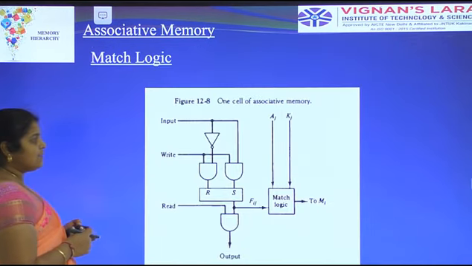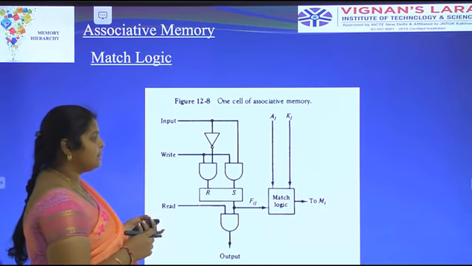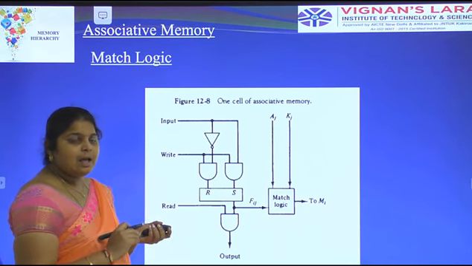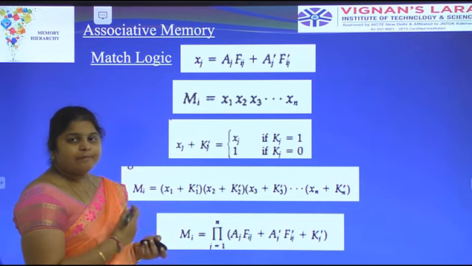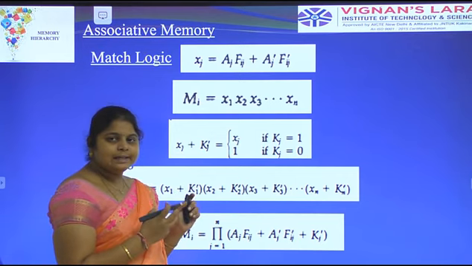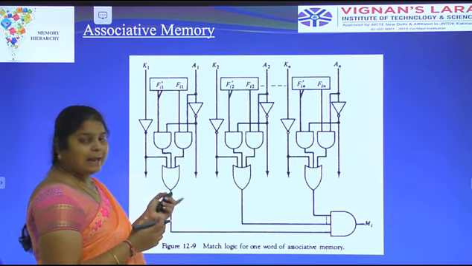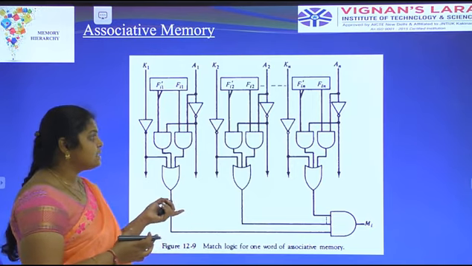This is a one-cell associative memory, which we implement with the help of the argument register and key register. Particularly, this is a match logic. These are the internal calculations about the match logic, and with the help of those calculations, we have to implement this logic.